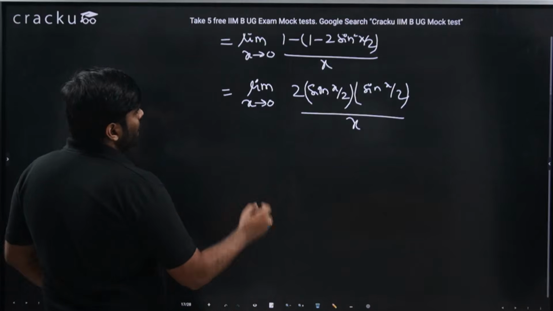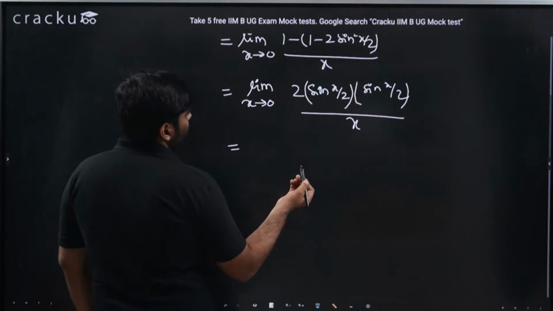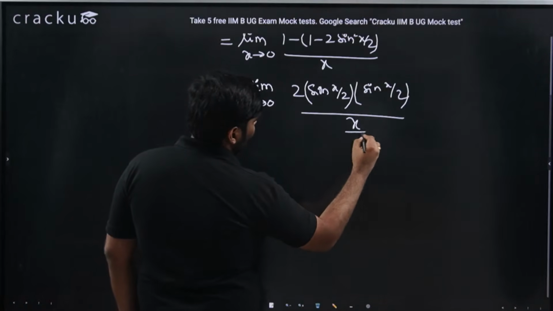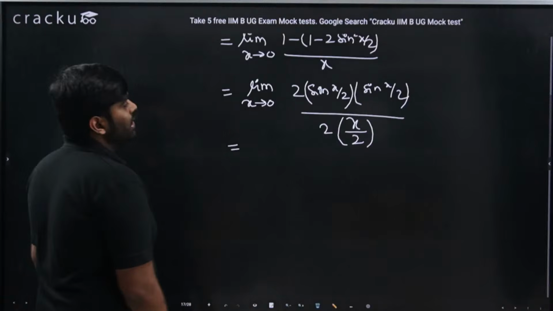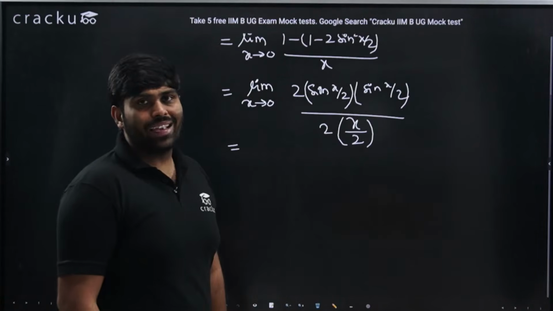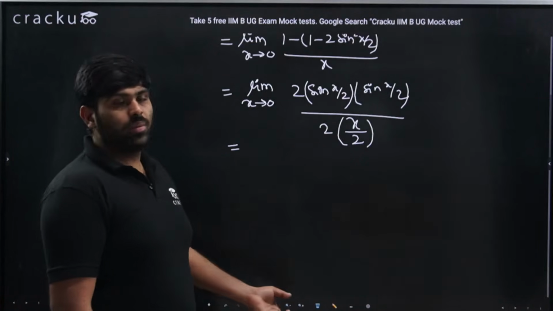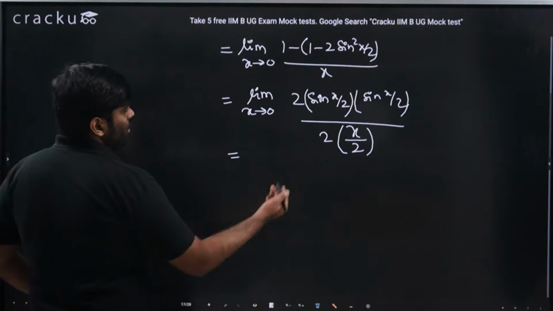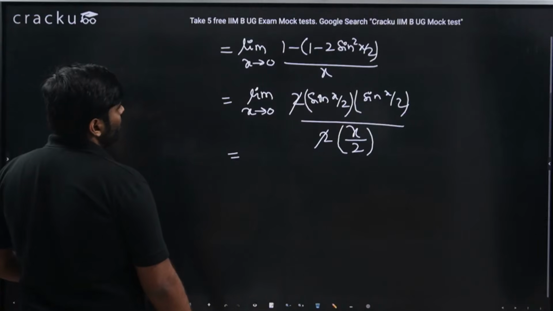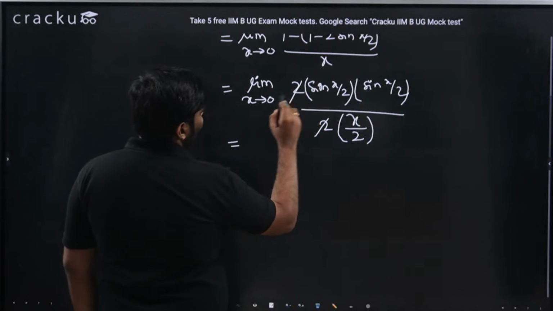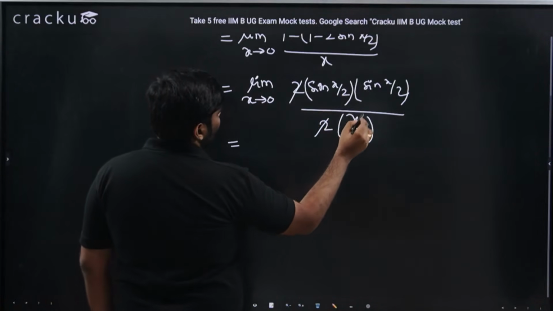Now what will I do is that I will write this x as x by 2 into 2. Any issues? When I write denominator x as x by 2 into 2, that should be the same. So having written in this format, I could cancel 2 on numerator and denominator. Then I would get limit x tends to 0, sin x by 2 by x by 2 into sin x by 2.